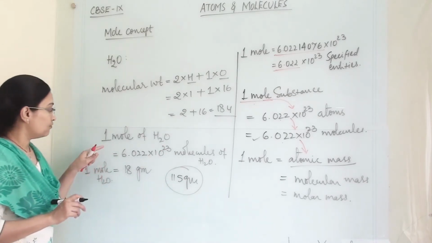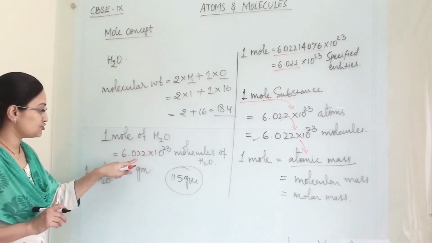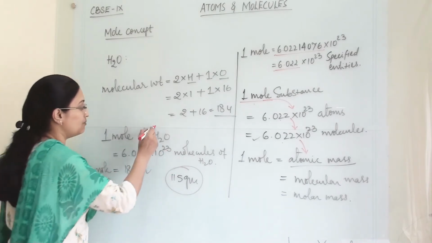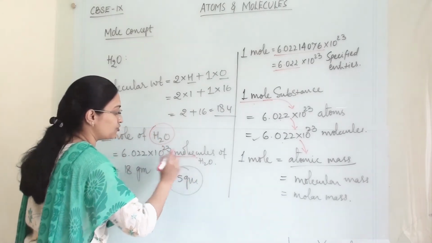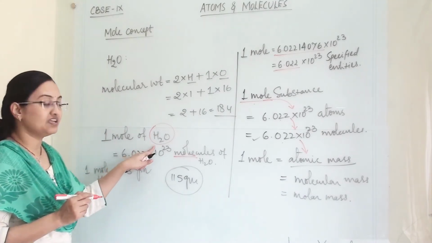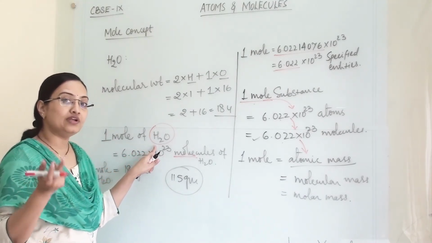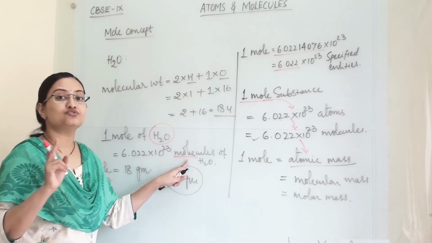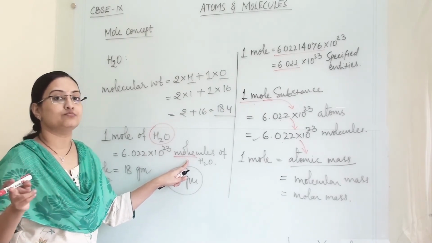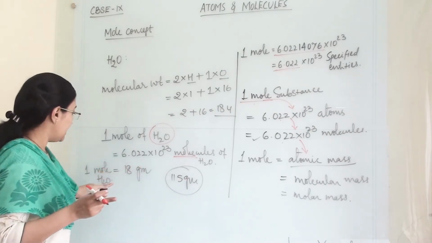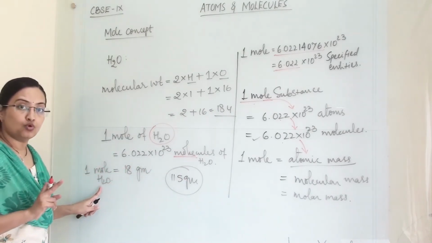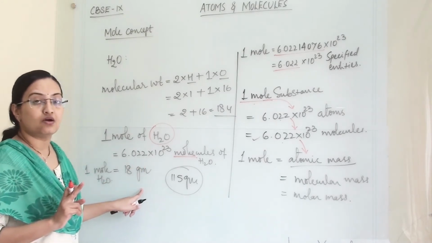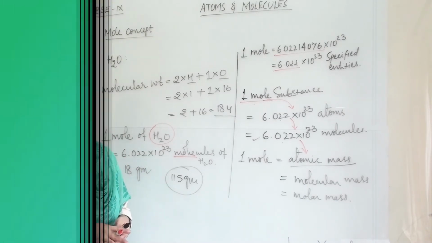So here 1 mole of water refers to this many molecules of water, because we have taken a compound here. So we are talking about molecules. If I had taken only hydrogen, only atoms, then I would have written atoms of hydrogen. And the weight of 1 mole of substance is equal to its molecular mass or atomic mass.